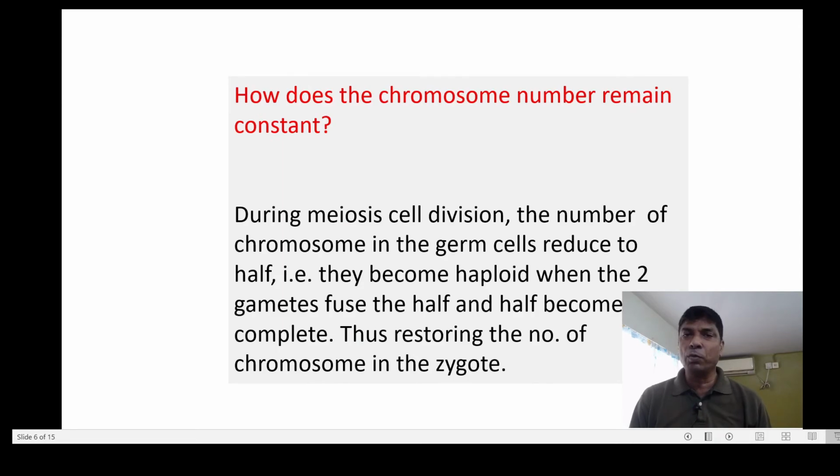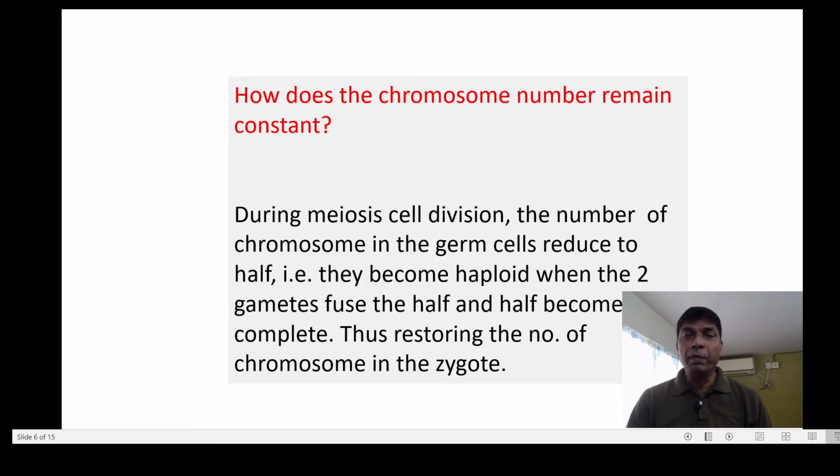Now, how does the chromosome number remain constant? Another question comes to our mind: during zygote formation, when the male gamete fuses with the female gamete, we may consider that the chromosomes coming from the male gamete and those from the female gamete make the chromosome number double in the new offspring, or the zygote, but it doesn't happen actually.